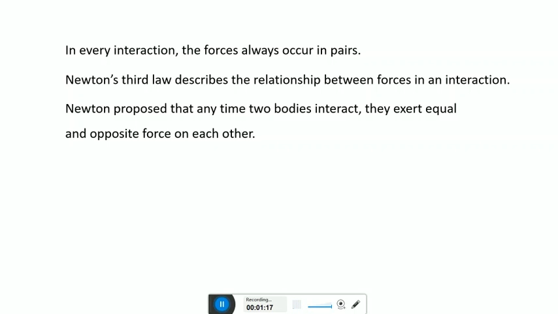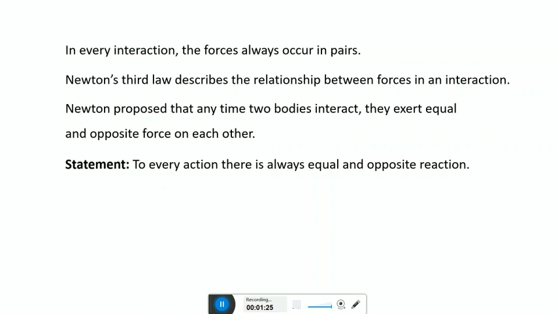Newton assumed that anytime two bodies interact, they exert equal and opposite force on each other. He stated that to every action there is always an equal and opposite reaction.